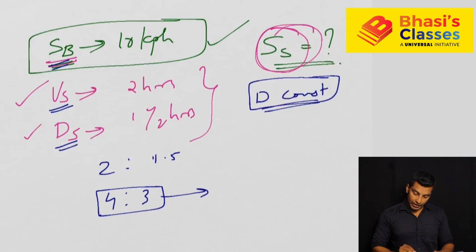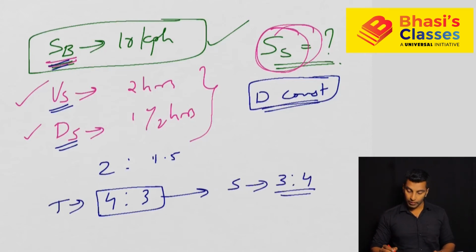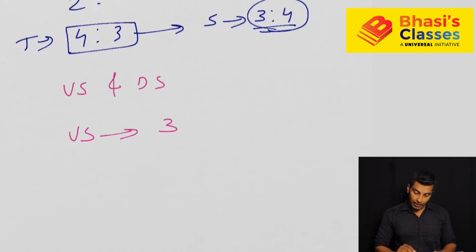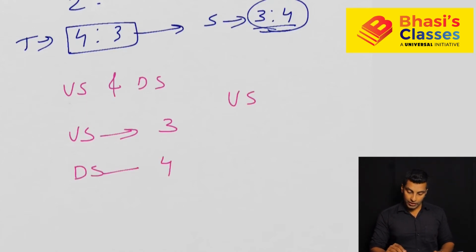So what will be the speed ratio? This is the time ratio, so the speed ratio will be 3:4. Now the speed ratio means I am talking about the upstream and downstream ratio. So upstream is 3 and downstream is 4. If you take upstream to downstream, it is 3:4.